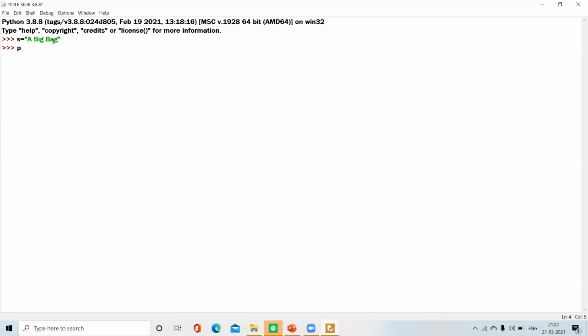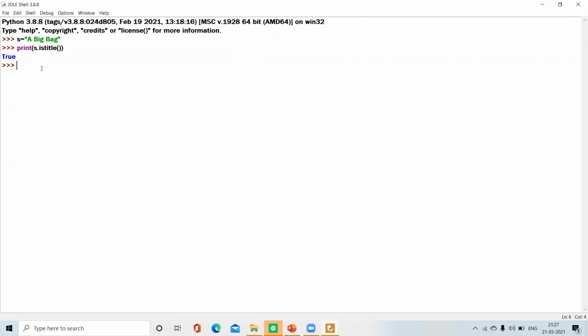Here print S dot istitle. We are getting true because the letter A is capital, B is capital, and the other B is capital. If the first character in every word starts with a capital letter, then it will give true.